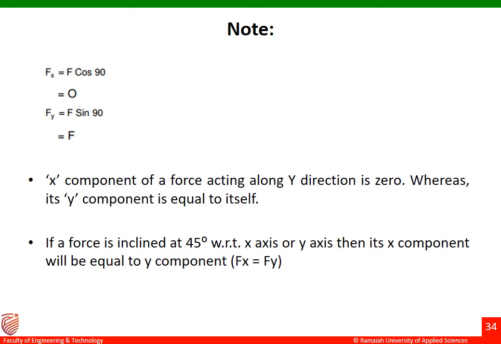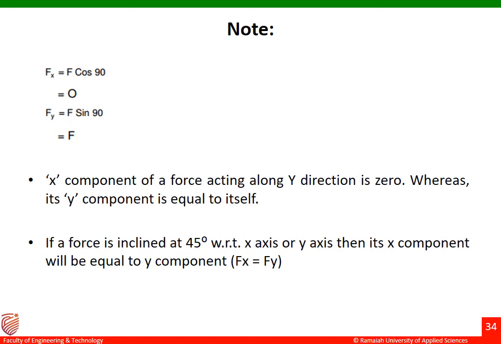Now we substitute the same 90° in the next equation, Fy equal to F sin 90°. Sin 90 is equal to 1, so Fy is equal to F. Earlier the force was acting in the x direction and Fy was 0. Now the force is acting in y direction and Fx equal to 0.